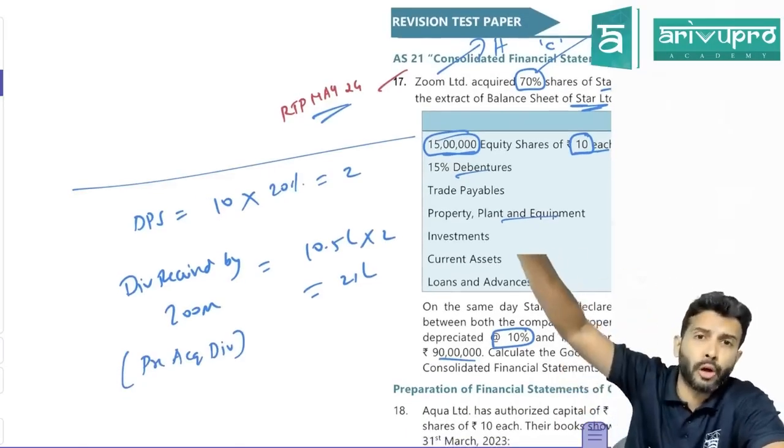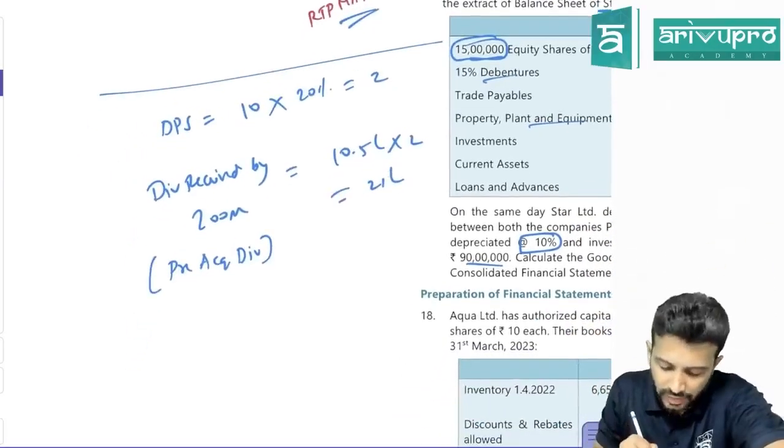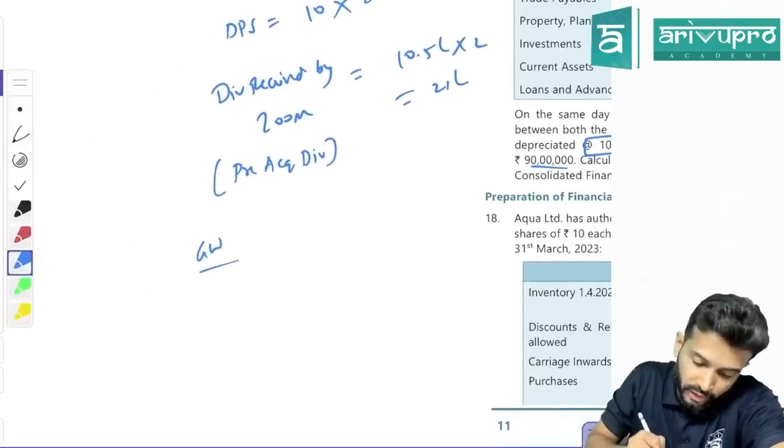Doesn't matter which method you follow. Pre-acquisition dividend should be compulsorily reduced from cost of investment. So can we calculate goodwill now? So how do you calculate goodwill now under the revised shortcut method, sir?